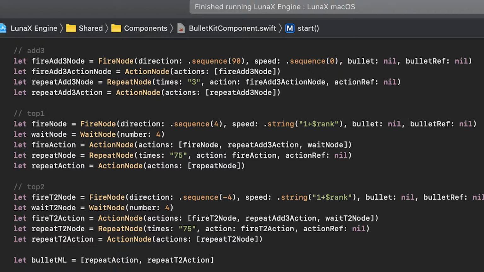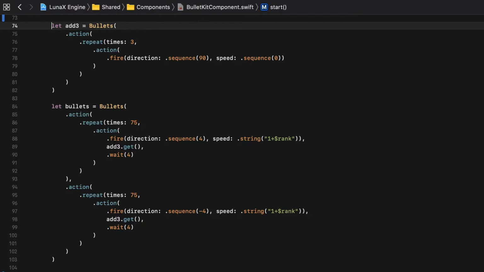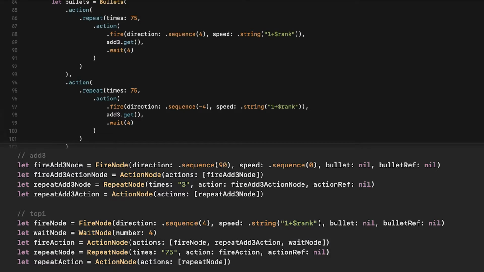The part I'm most happy with was that I improved the API for interacting with my bullet library that I created a few weeks ago, the one I called Bullet Kit. So the API has gone from previously looking like this to instead looking like this. Much cleaner and much easier to read. And it still has room for some more improvements, especially when referencing actions within other actions. So I'll probably give the API another refactoring pass before calling it done for this game. But so far so good.